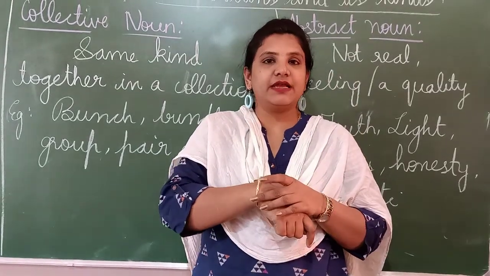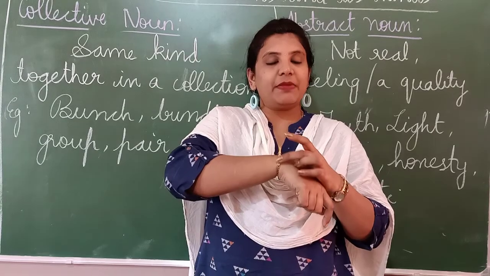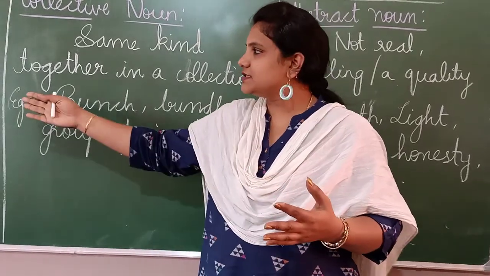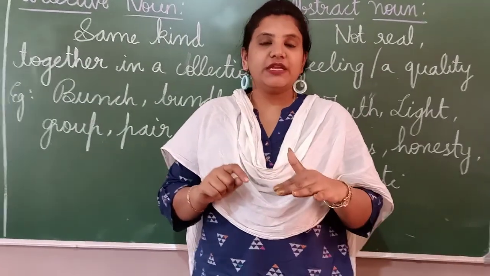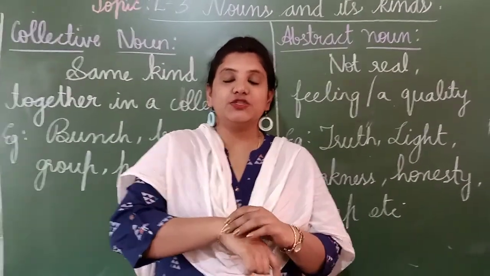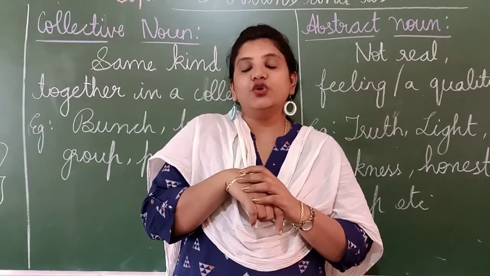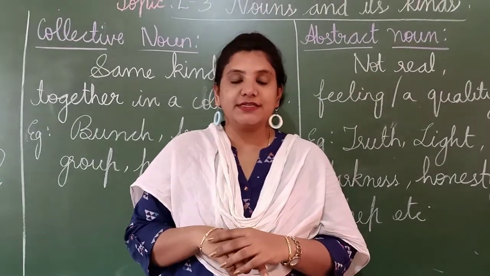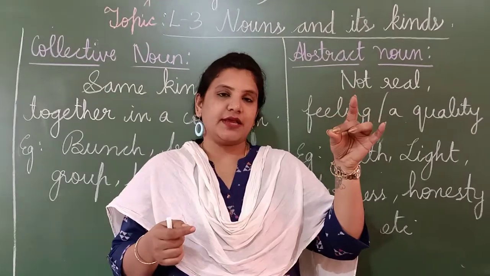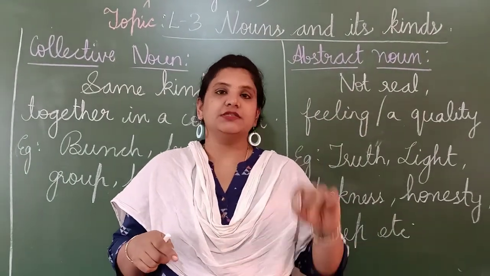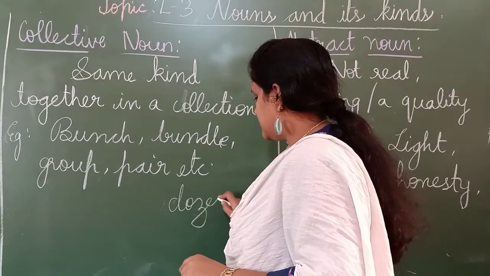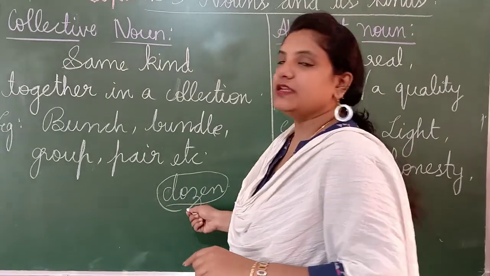Now example, bangles, right? If you take bangles, one bangle is called bangle. If you take more, it is called bangles. It's a common noun. Now with that only, if you take 12 bangles, what do you call it, children? If you put 12 bangles together, you call it a dozen, right? So the same way, if I take 12 bangles together, you don't say it is 12 bangles, right? You will say a dozen of bangles. So the word dozen is your collective noun, okay?